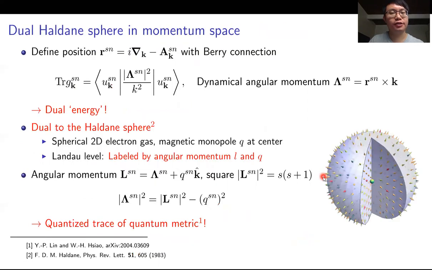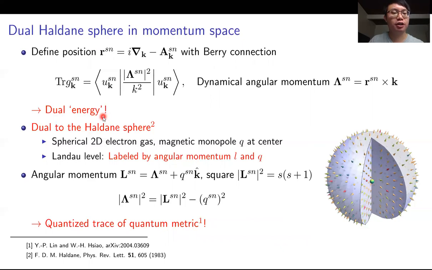So how do we understand these elegant results? We could first define the position operator in the presence of Berry connection, and we rewrite the trace of the quantum metric in an alternative form like this. We see that it is an expectation value of the square of the dynamical angular momentum. And this form actually tells us that we're calculating a dual energy in momentum space.